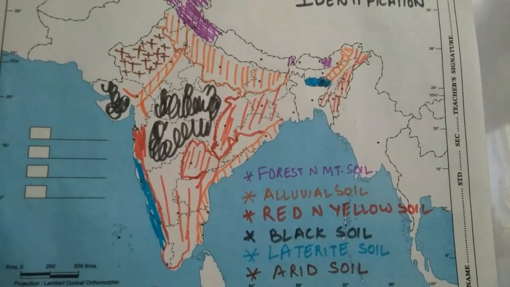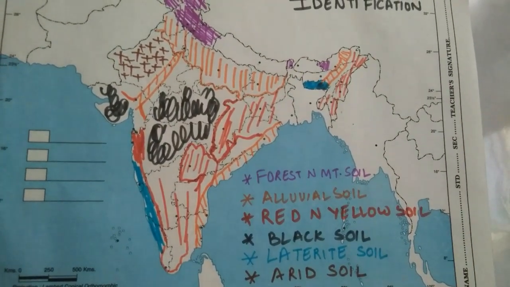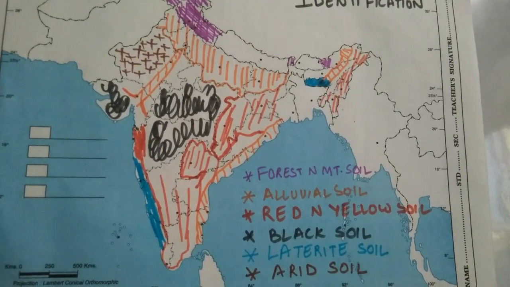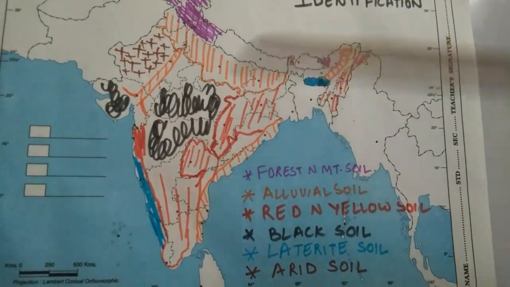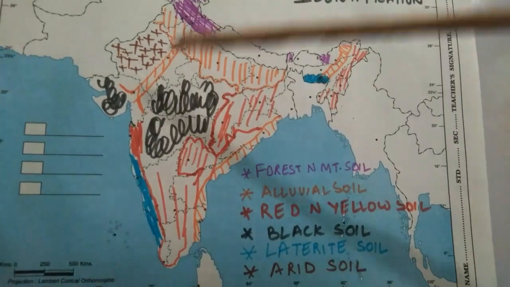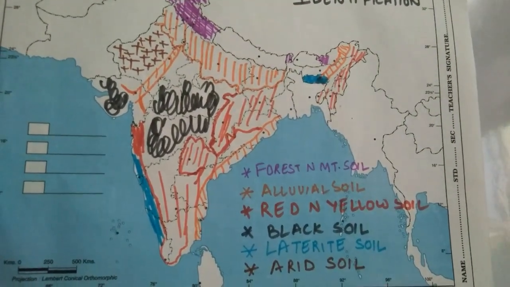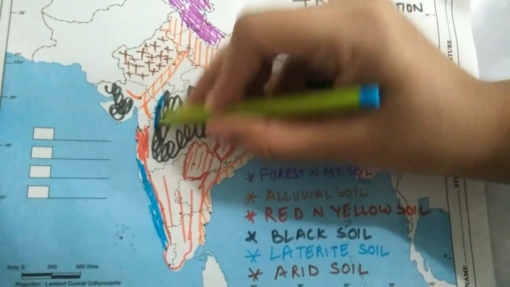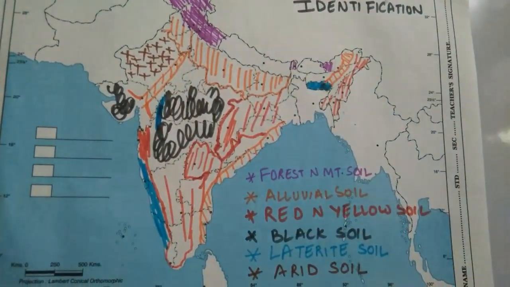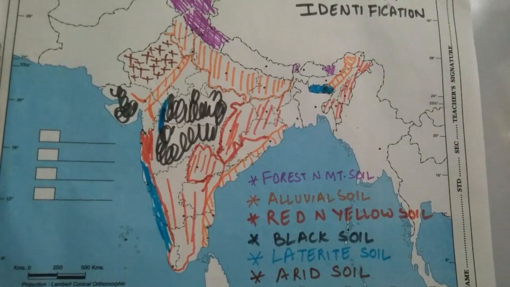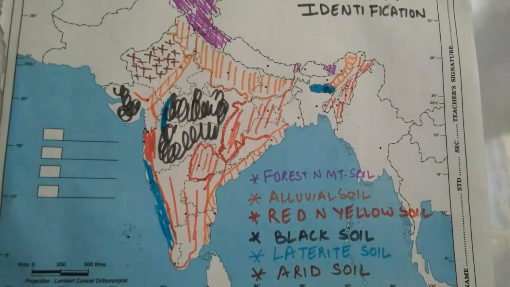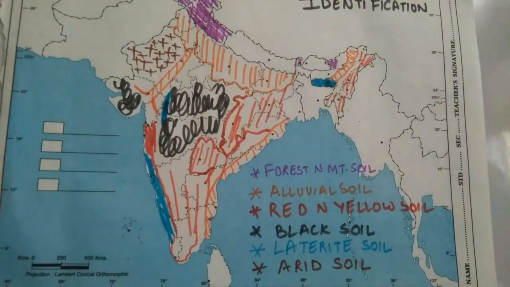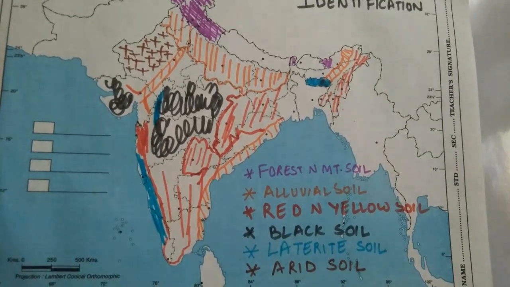And the very important soil from the map work is the laterite soil. Okay, अगर ये वाली मेघालय स्टेट या वेस्टर्न घाट and if it is given here, some part somewhere here, okay, these three patches are basically for the laterite soil. तो जनरली क्वेश्चंस यहीं से आता है कि laterite soil दे देते हैं, उसको फिगर आउट करना होता है.